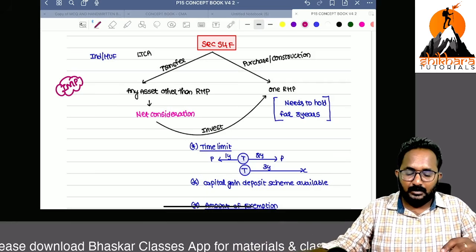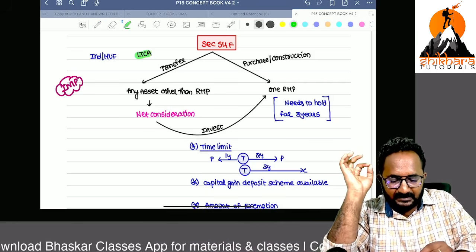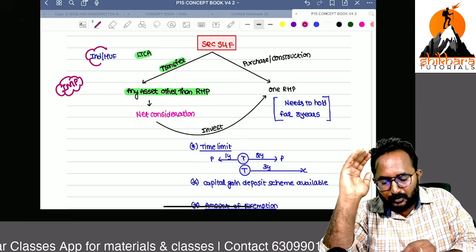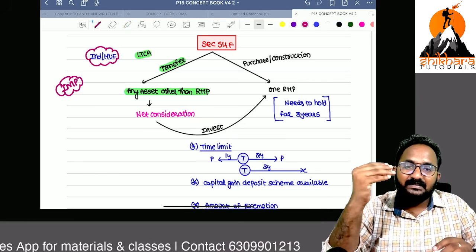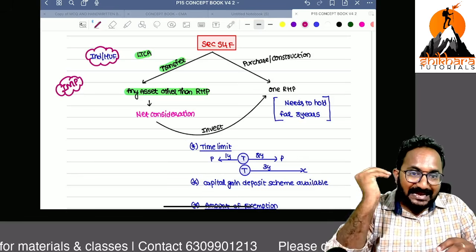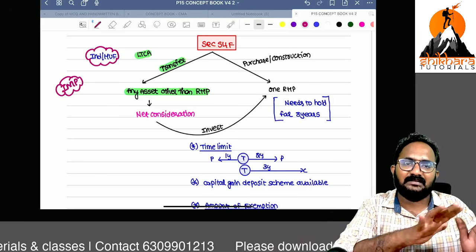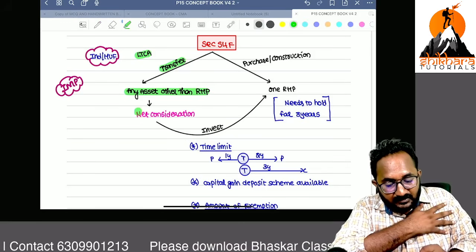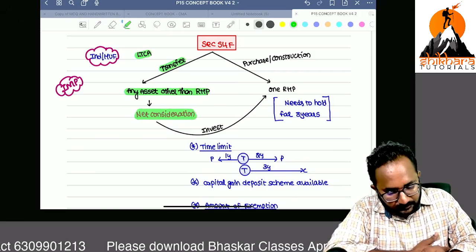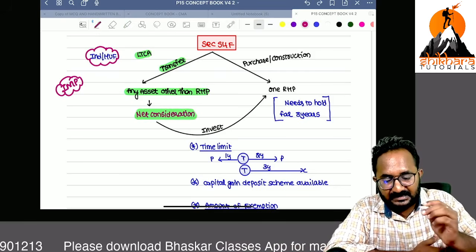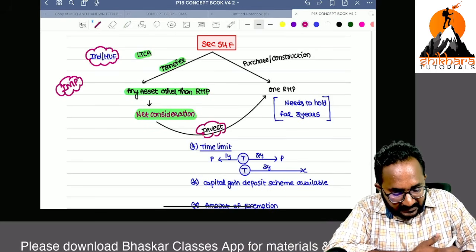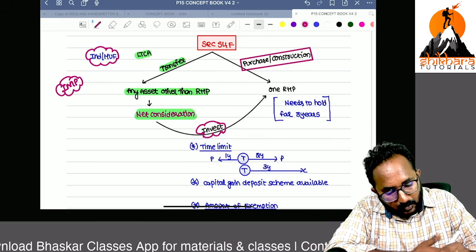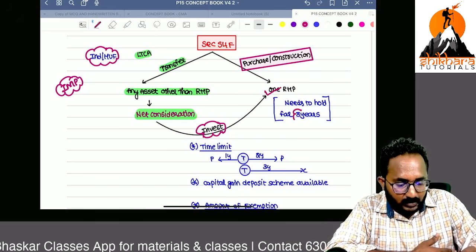Yes. Remember, long-term capital asset, any asset other than a residential house property, because only an individual or HUF can claim this exemption. Residential house property is already covered in 54. That's why any long-term capital asset other than residential house property, for example, jewelry. Jewelry is a long-term capital asset, and now I am transferring that. But here, investment must be made from the net consideration only. With those proceeds, if you purchased or constructed one residential house property, yes, you have to hold it for 3 years anyway.